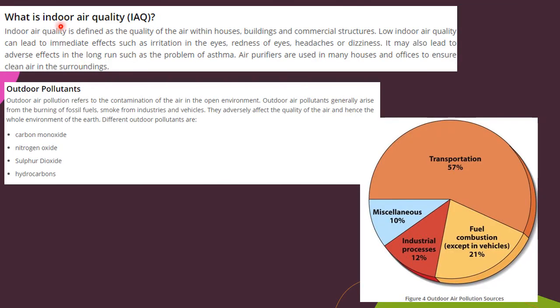So what is indoor air quality? IAQ. Indoor air quality means the quality of the air inside the institution or the houses, that is called IAQ, indoor air quality. Low indoor air quality can lead to immediate effects such as irritation in the eyes, redness of the eyes, headaches and dizziness.